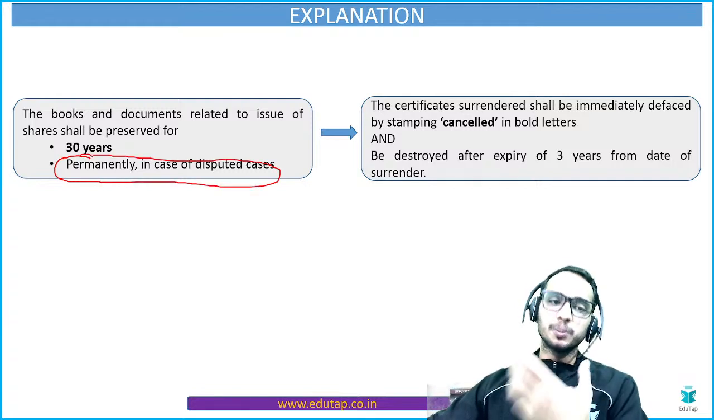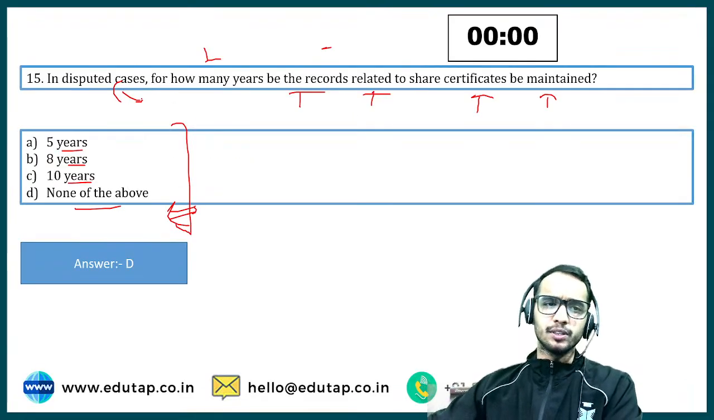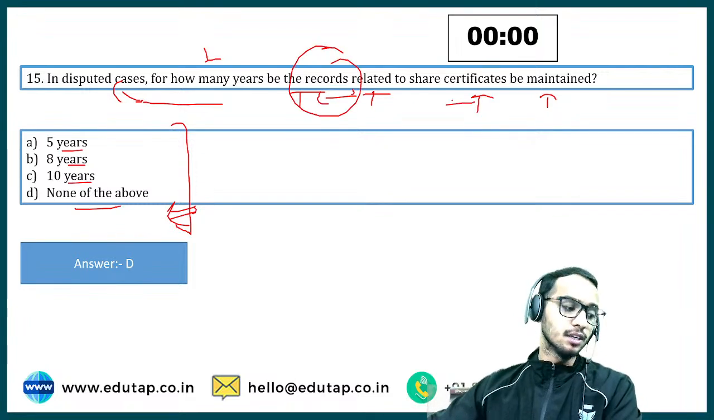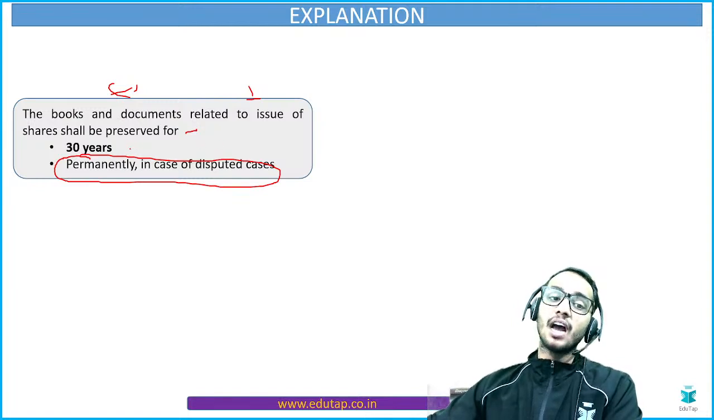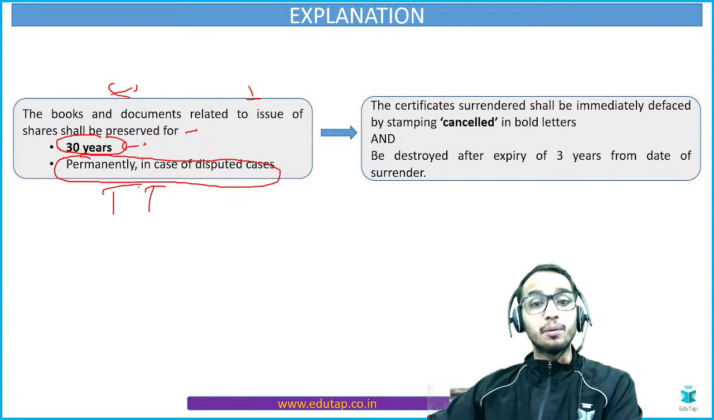So what is the explanation part? Let's look at that. Books and documents related to the issue of shares, all the documents. So in disputed cases, for how many years? The records related to the share certificates, all the records, we have to keep with us for 30 years. But in case that is a disputed case, you have to keep it permanently.